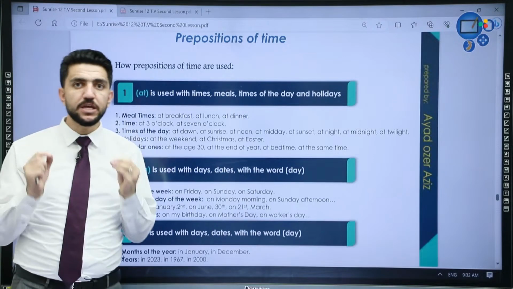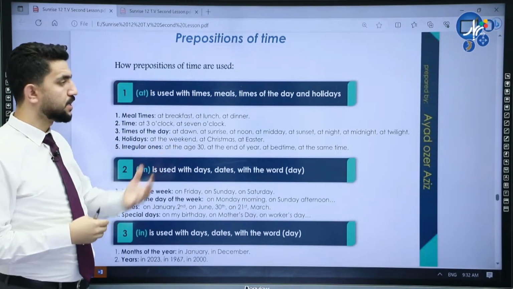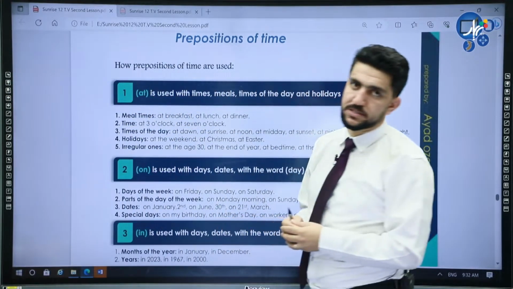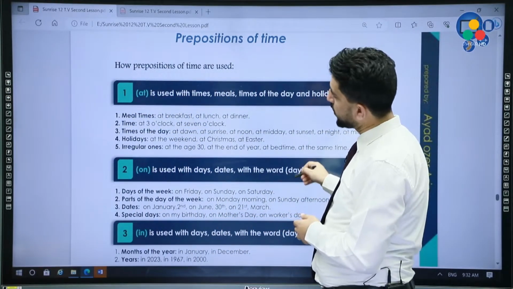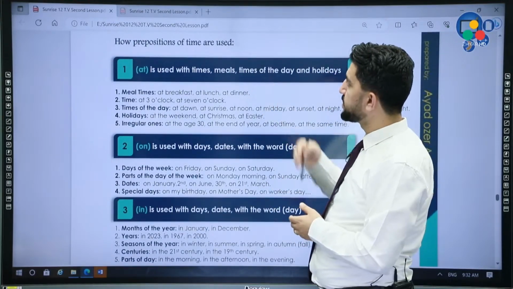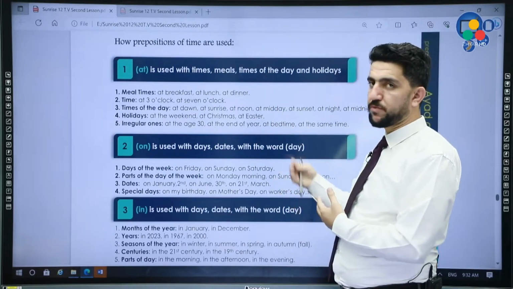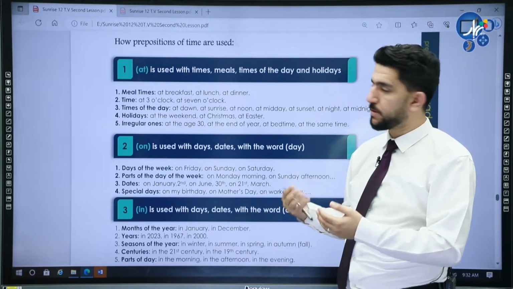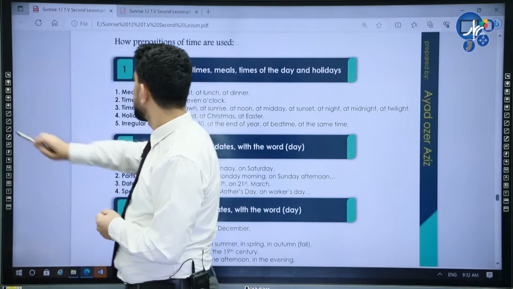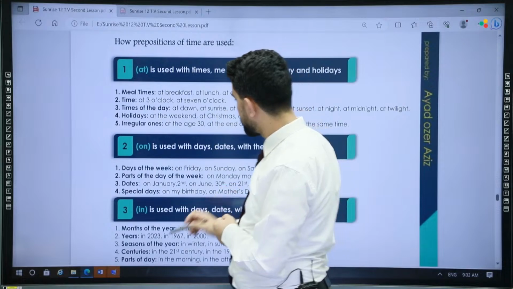Prepositions of time are tiny words used in different ways in a sentence. So, when it comes to Sunrise 12, we have some prepositions of time. Let's talk about them together. So, the first one is at. Let's talk about it.